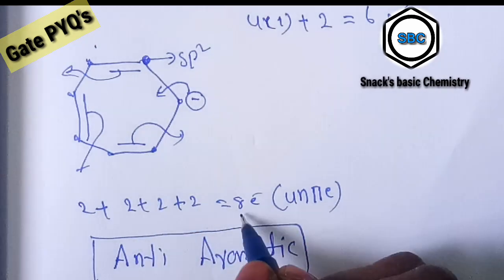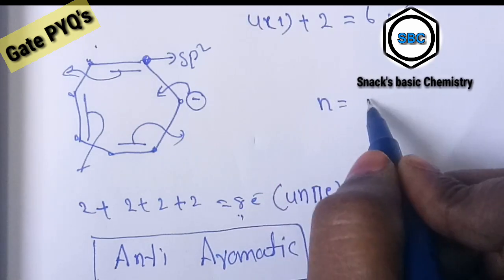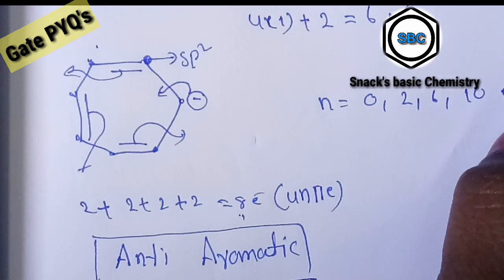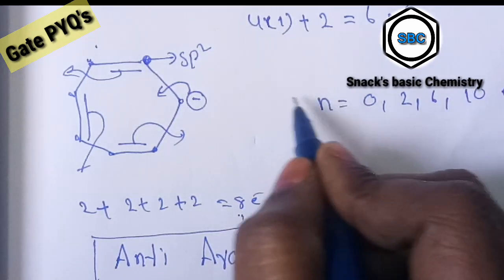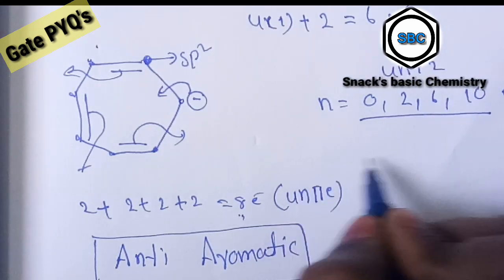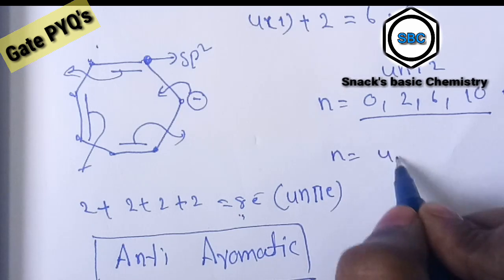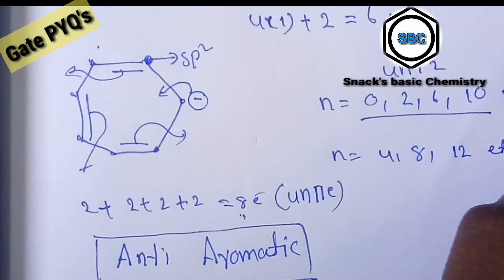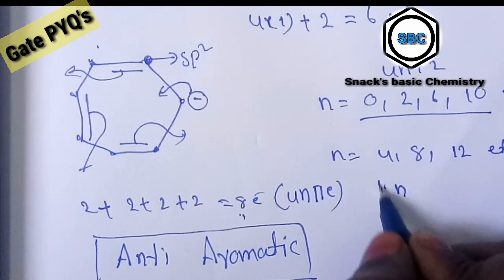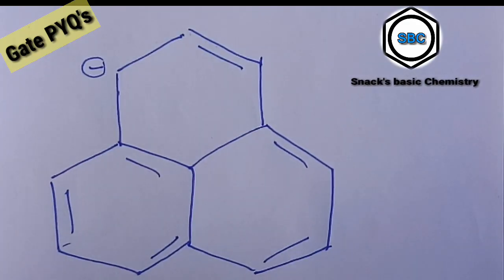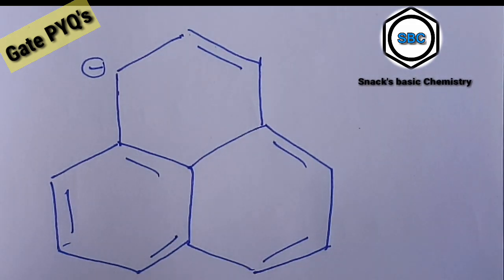The 4n plus 2 system has n equal to 0, 2, 6, 10, etc. Where n is equal to 4, 8, 12, etc., it is a 4n pi electron system. This is a most important molecule, always repeated.